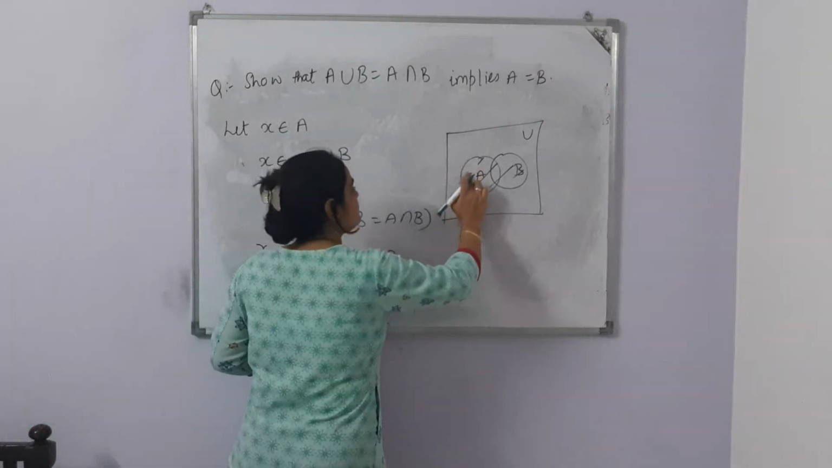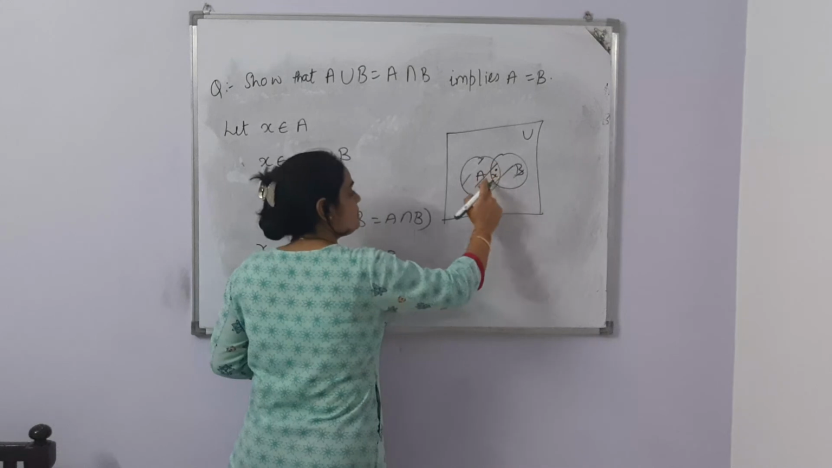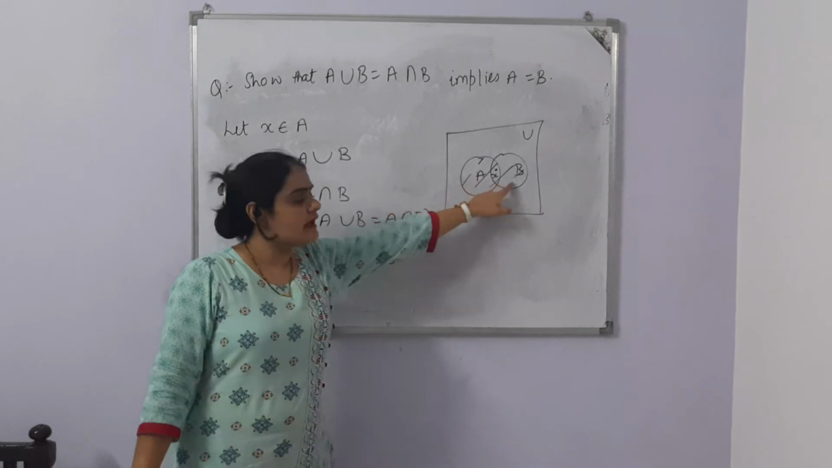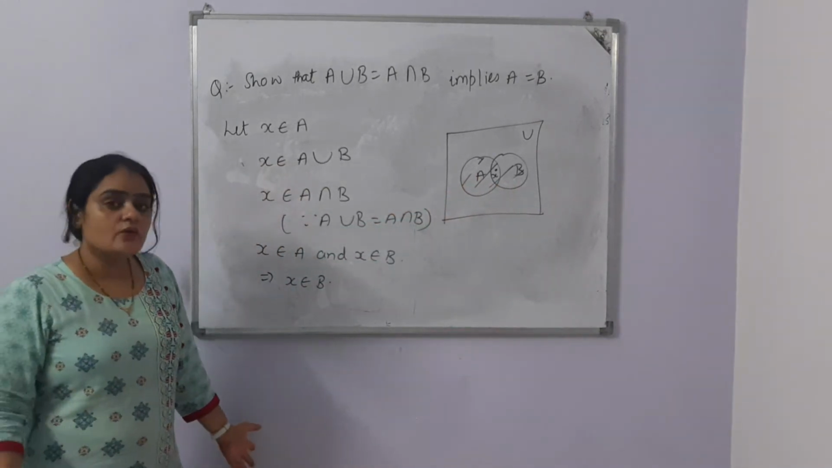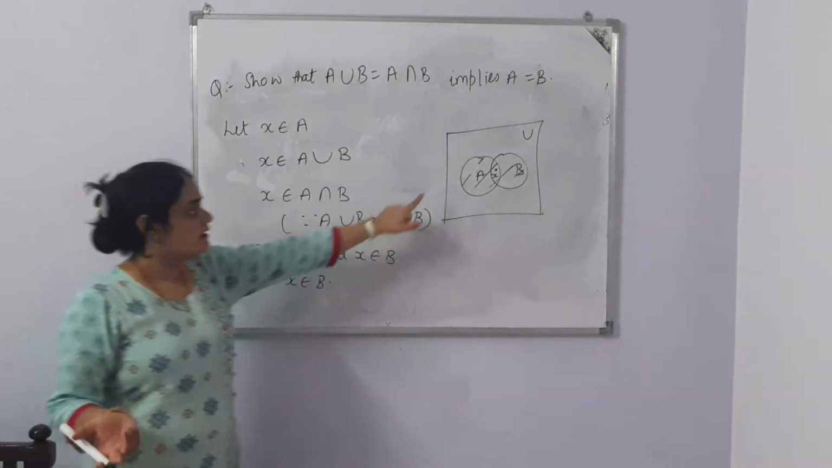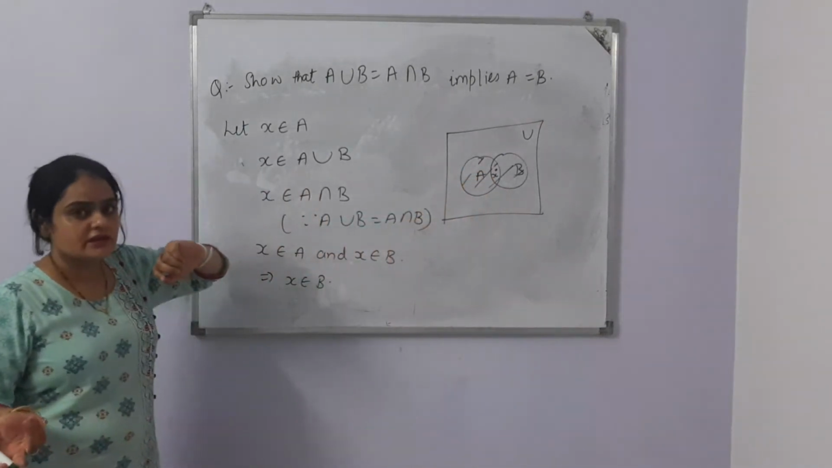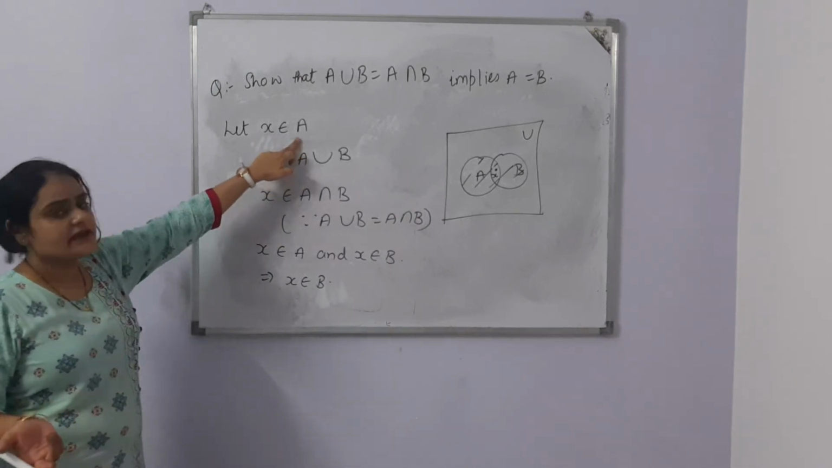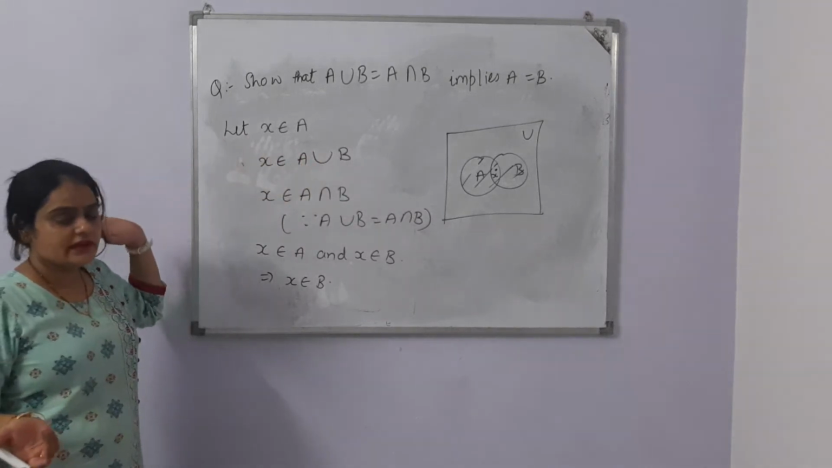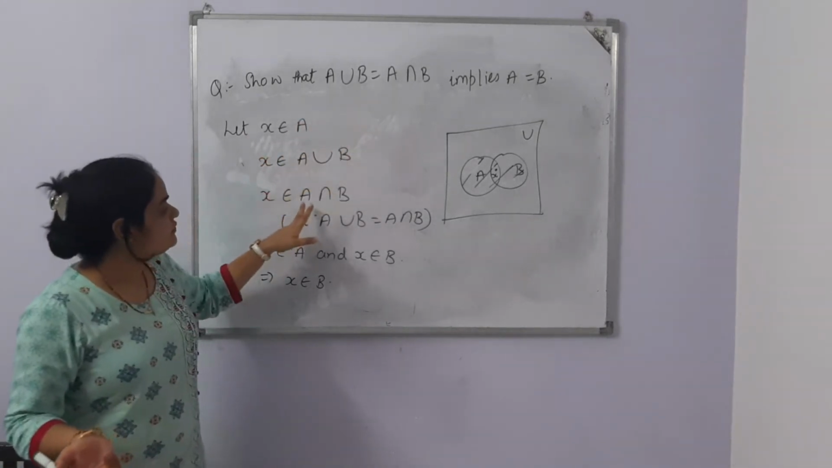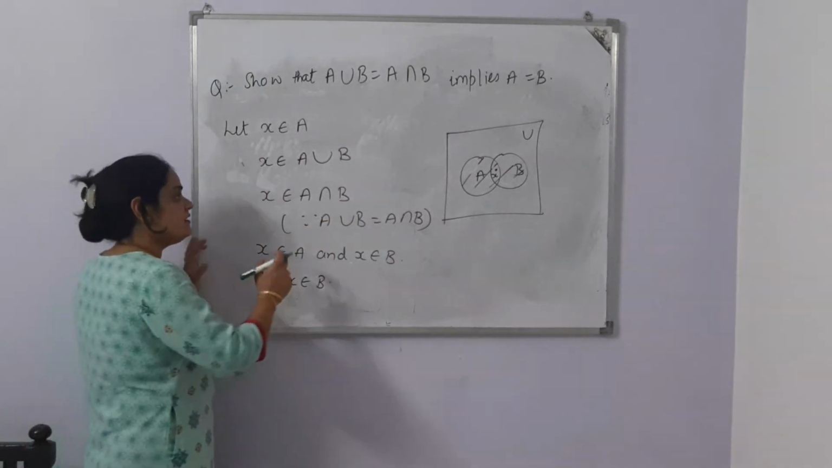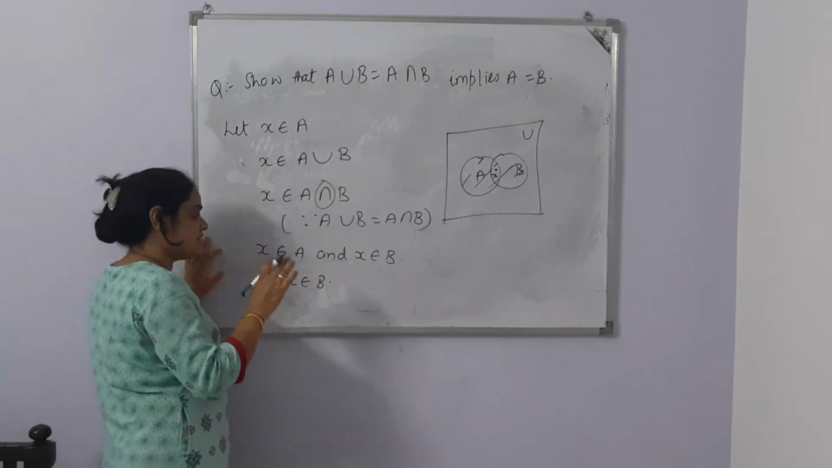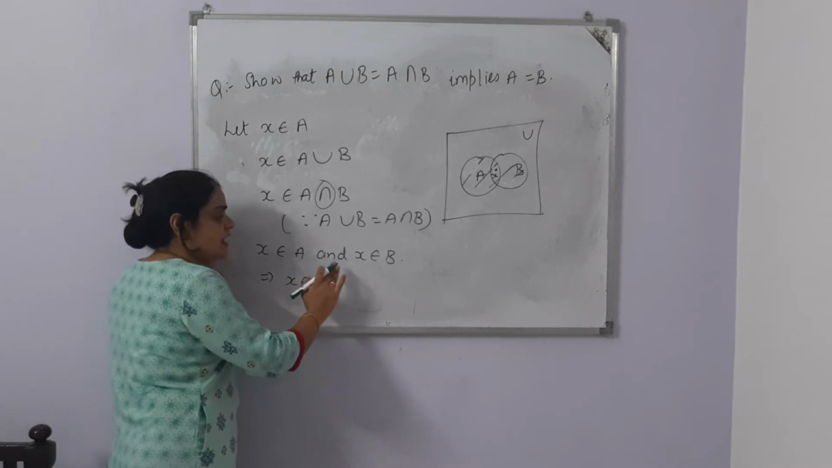This X is coming here, because this is the common part, so X is coming in A as well as in B. Now, X is a variable element. It can be here, it can be anywhere in A. So, we started with one variable element X in A. If that element is in A, then it is already in A union B. A union B was equal to A intersection B, the given result, so I used that. What is the meaning of intersection? It is saying and. And is the necessary condition. So that means X is in A and X is in B.